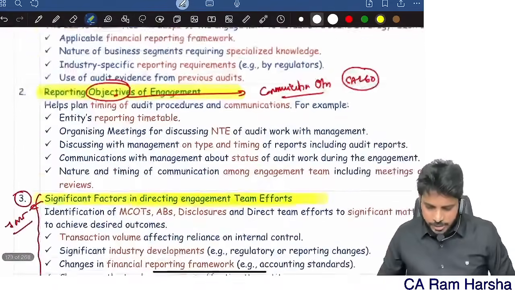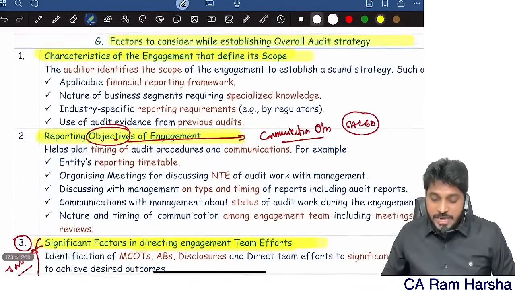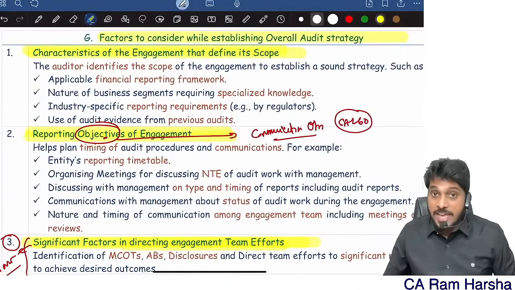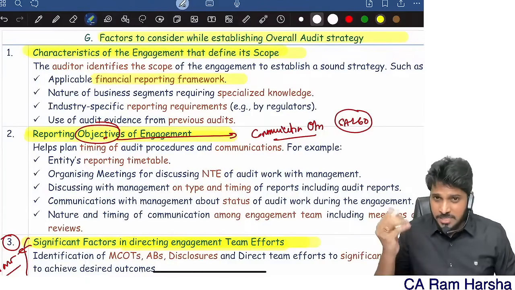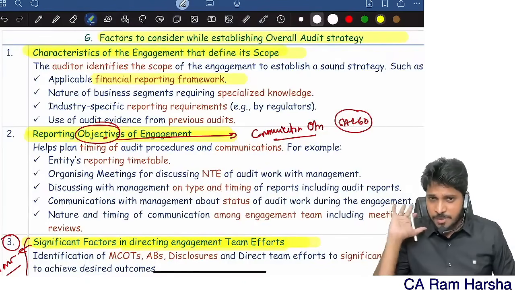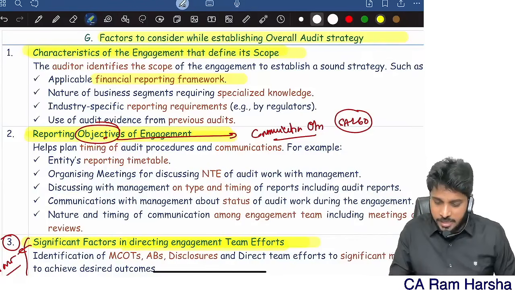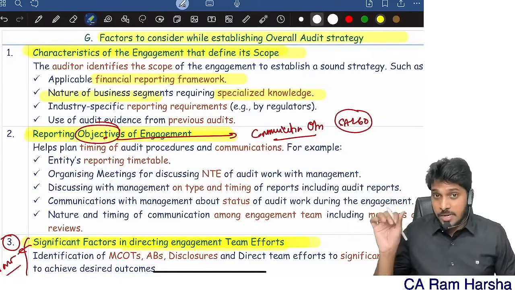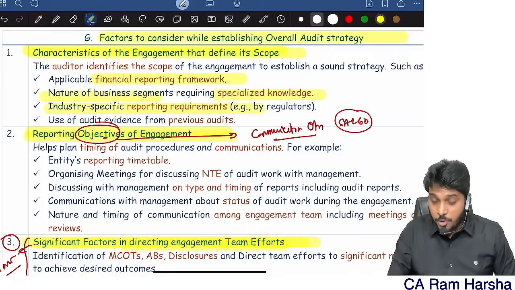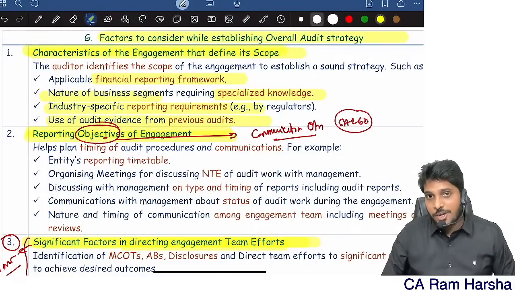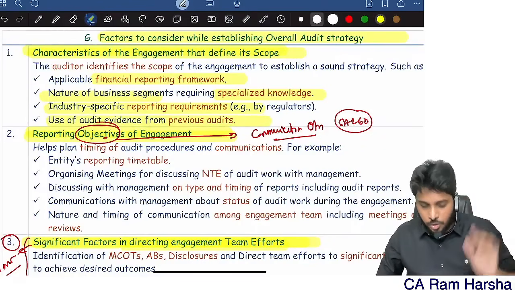Now look at that. Characteristics of the engagement that define its scope. What does that mean? What is the financial reporting framework applicable? For banks, the financial reporting framework is different. For insurance companies, the financial reporting framework is different. And specialized knowledge. See the nature of business, what business the client is involved in, whether you require specialized knowledge. What are the industry specific reporting requirements? Whether you can use evidence obtained from previous audits or not.